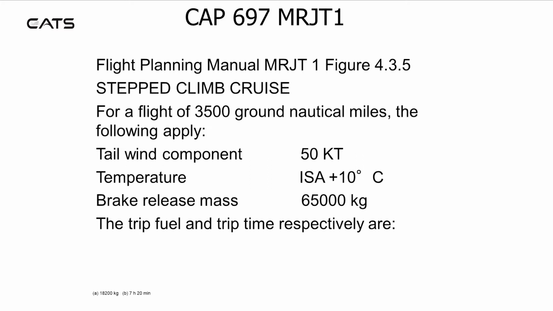Using figure 4.3.5 for the stepped climb cruise, for a flight of 3,500 ground nautical miles, the following apply. Tailwind 50 knots, temperature ISA plus 10, brake release mass 65,000 kilograms. The trip fuel and trip time should be 18,200 kilograms and 7 hours 20 minutes.